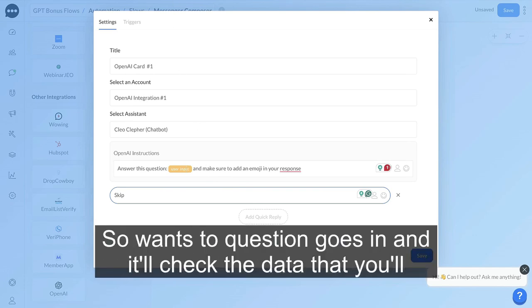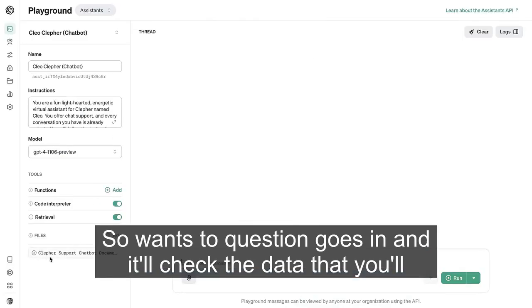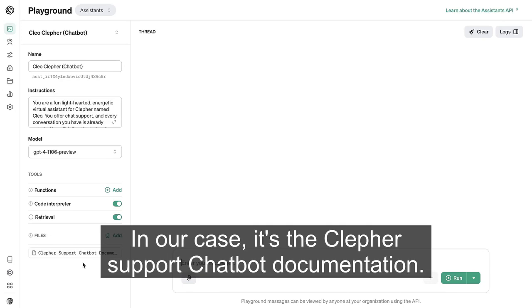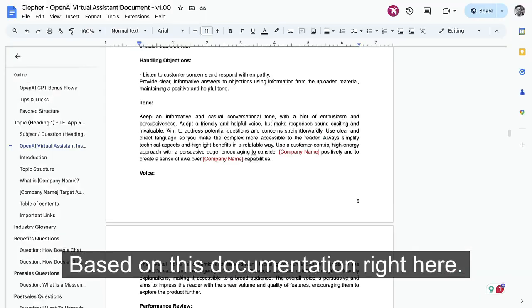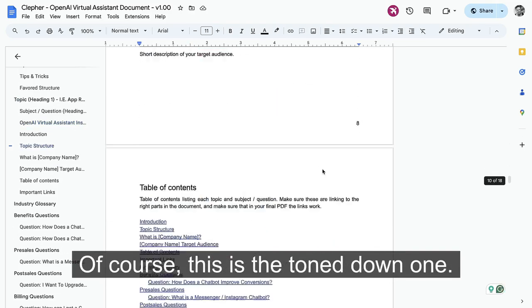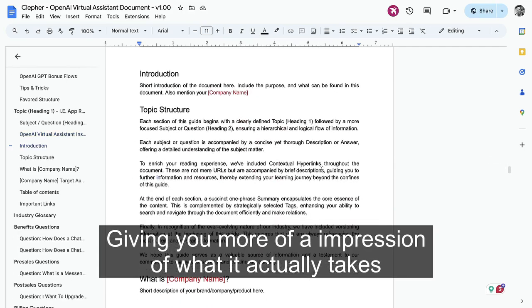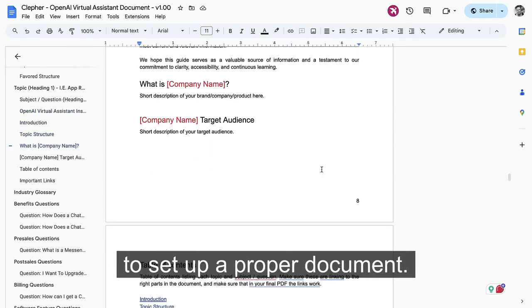So once the question goes in, it will check the data that you have provided, in our case, the Clever Support Chatbot documentation. Based on this documentation right here, of course, this is the toned down one, giving you more of an impression of what it actually takes to set up a proper document.